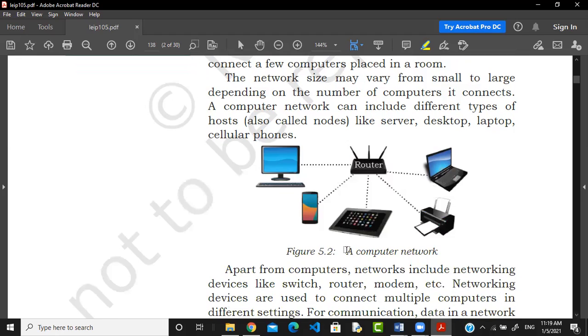So look at this. This is your computer network. So what happened? There is a router.